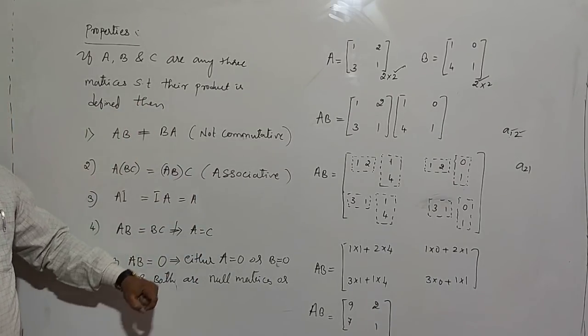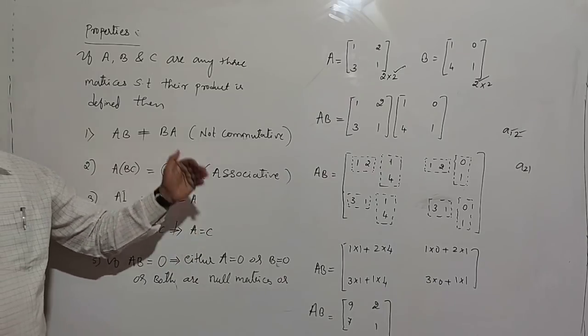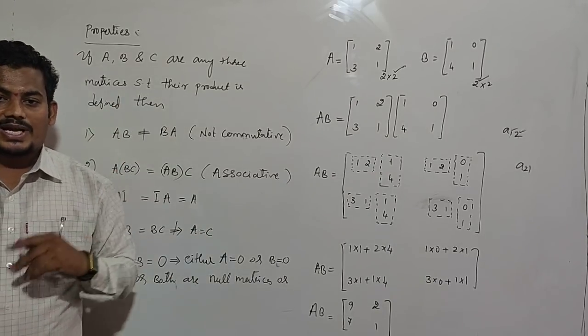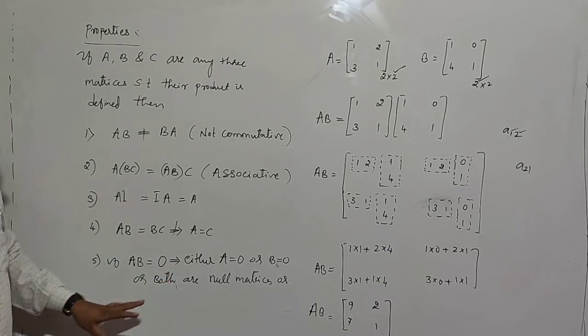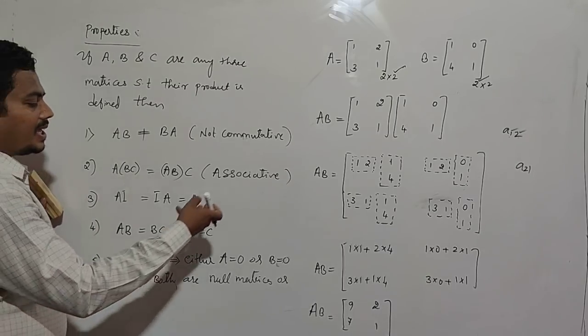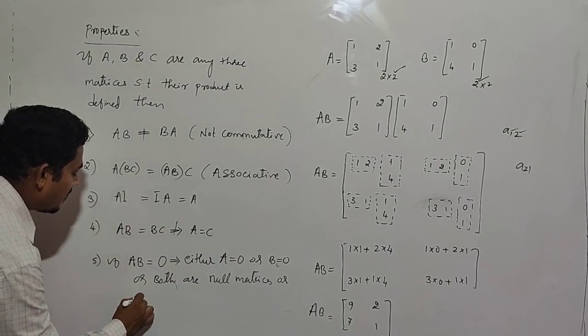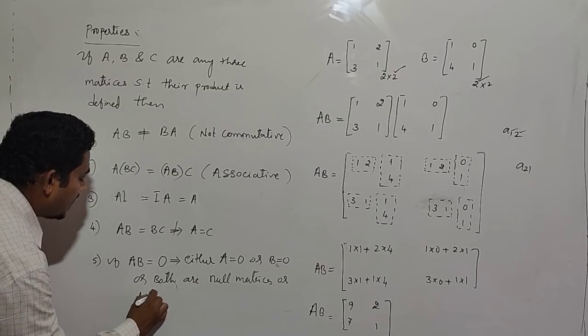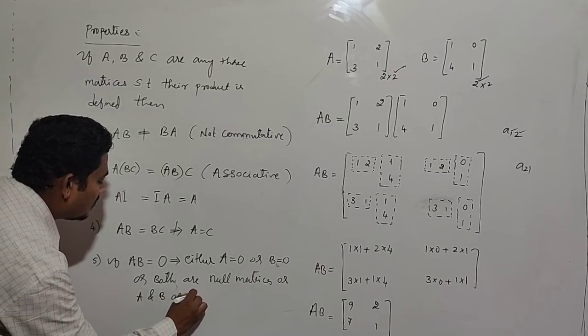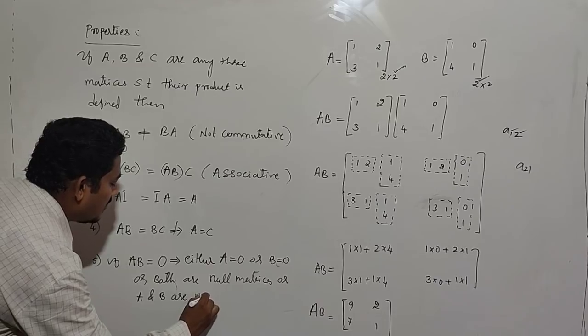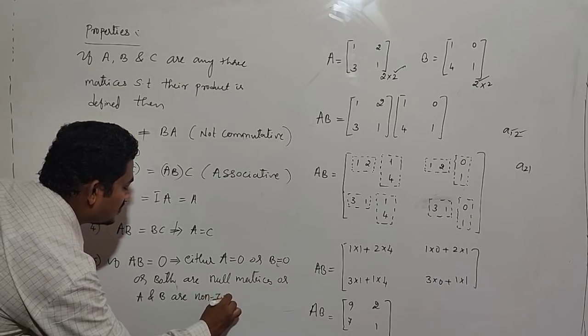And one more point, their product is 0 even if A and B are non-zero matrices.